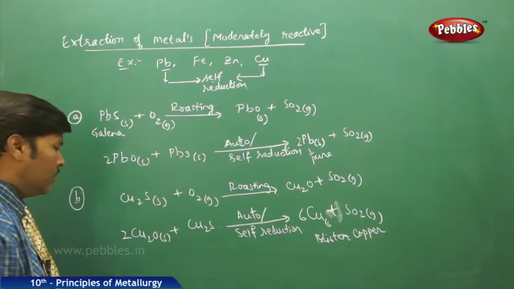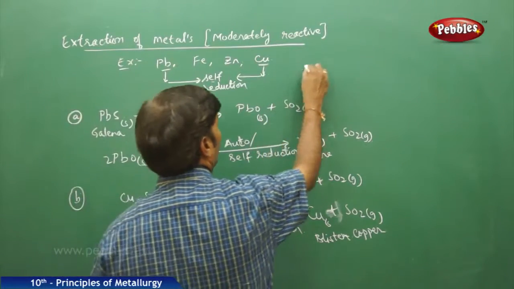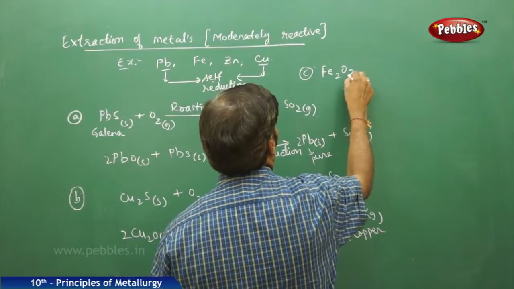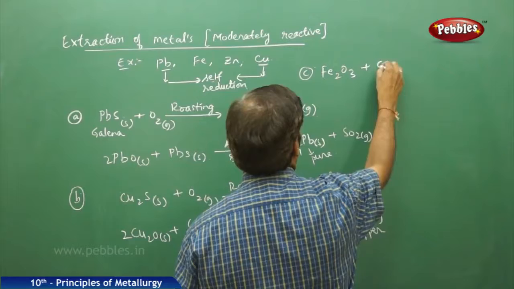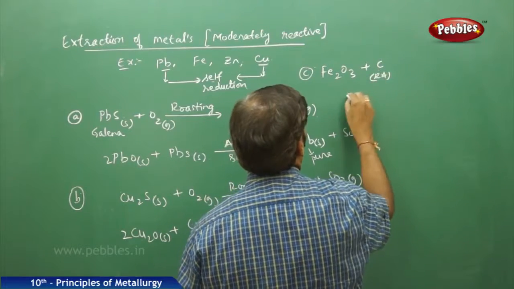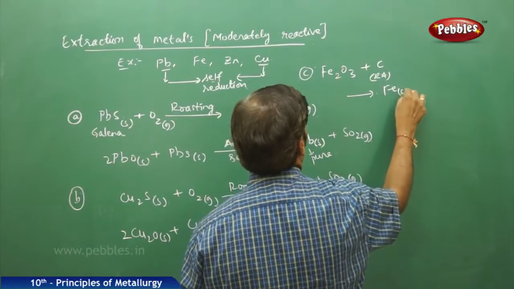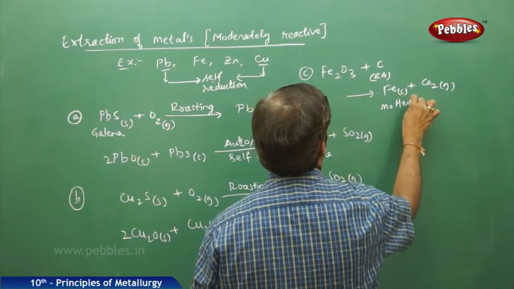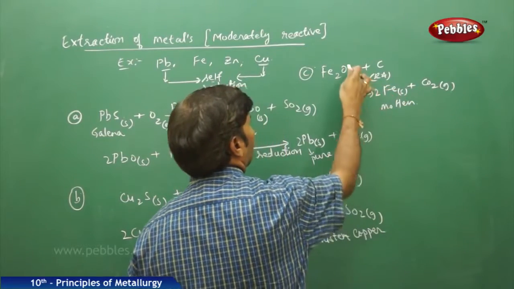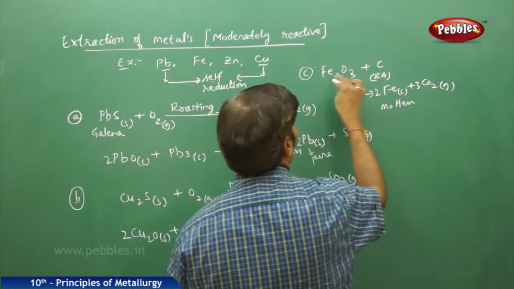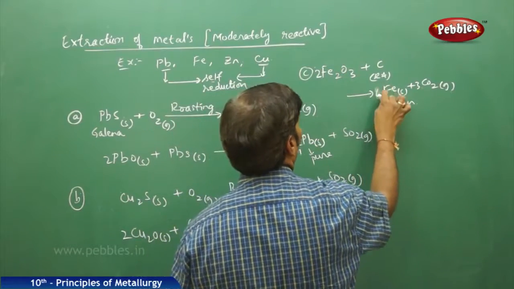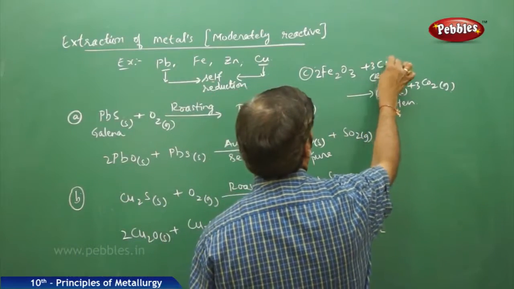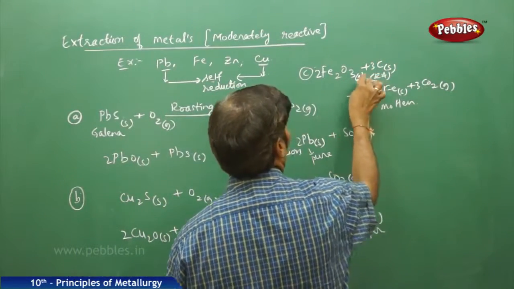In this way we can go for one more reaction, that is iron. Take oxide of iron, when treated with carbon acting as a reducing agent, we get iron solid plus carbon dioxide gas. This is molten iron. Balance the equation: take 2 over here, there are 3 oxygens, so take 3 here, take 2 here, so take 4 here. Irons and oxygens are balanced, so carbons we need to balance. This is carbon solid, this is also carbon solid.